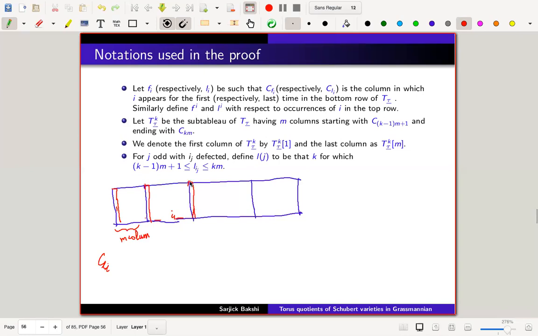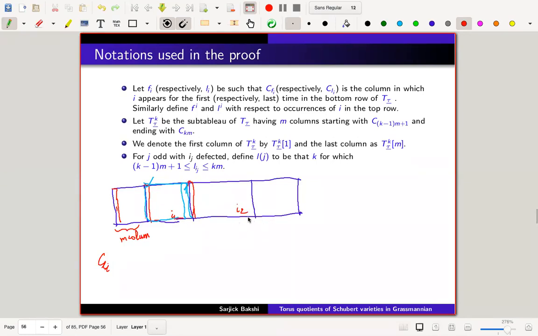Okay. And then I'll take the first column of that coach and the last column of that coach. Okay. And then I'll look into the first time when I2 appears.